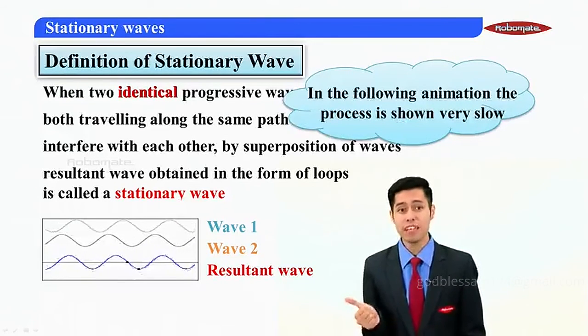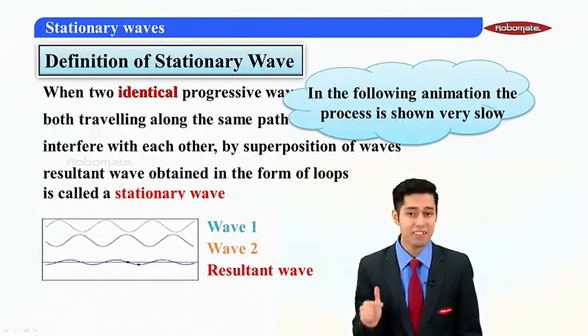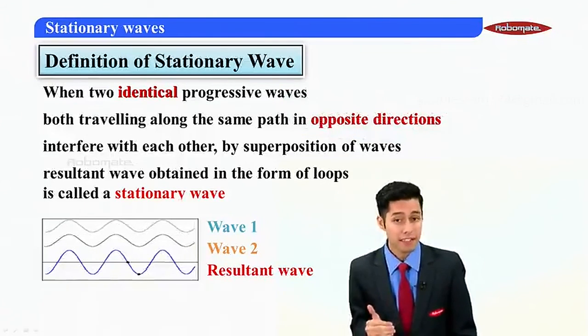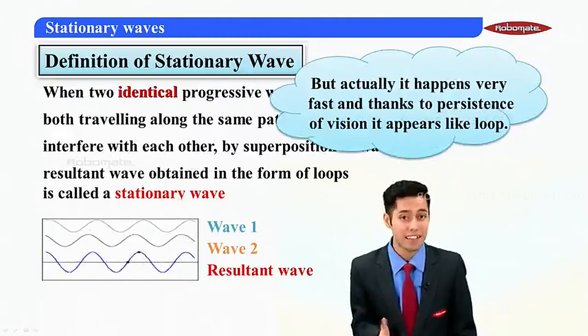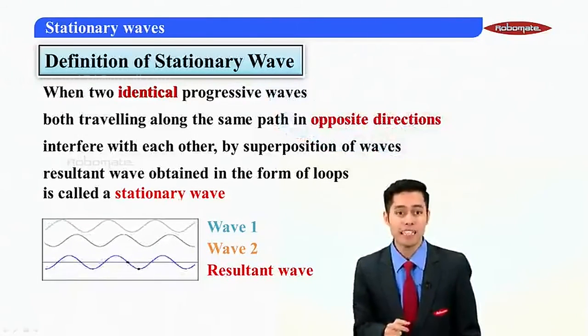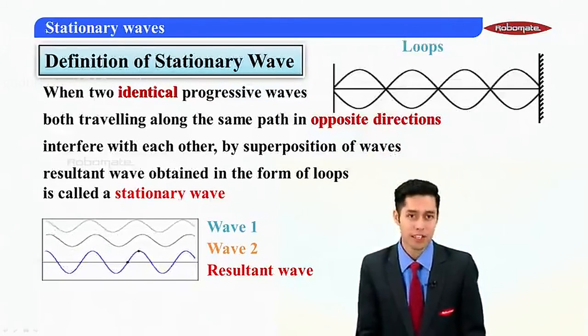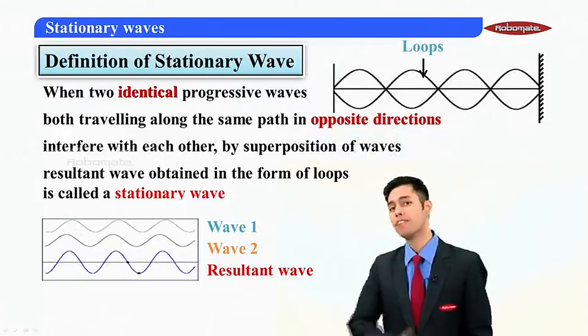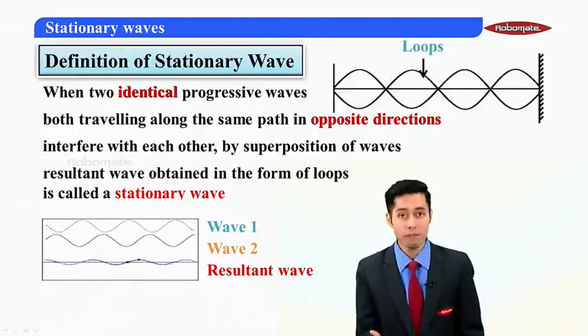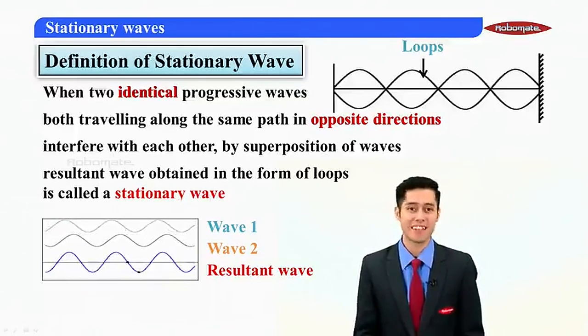In this animation we can see that the stationary wave formation is very slow, but actually when it happens it is very fast, and thanks to the persistence of vision, the whole scenario appears like a loop. So students, with the help of this module, we studied how stationary waves are formed and what the definition of stationary waves is.